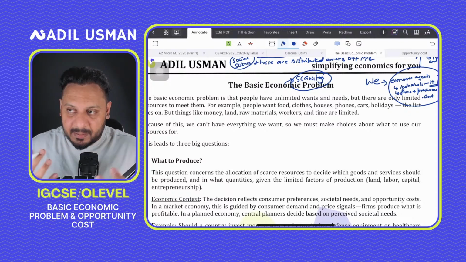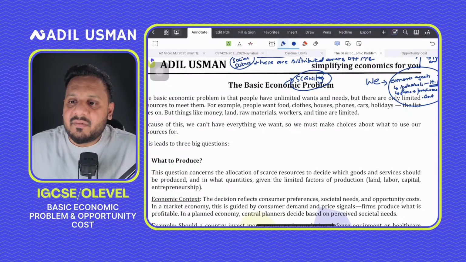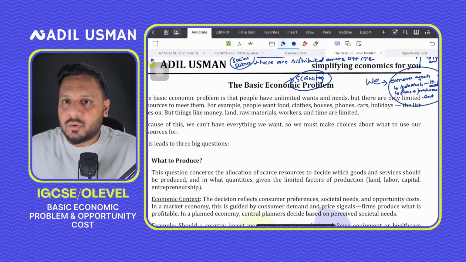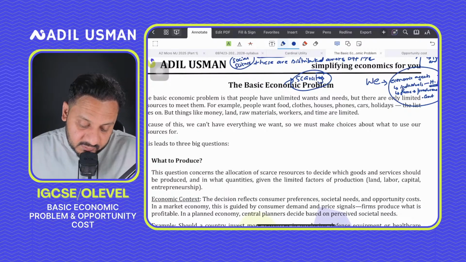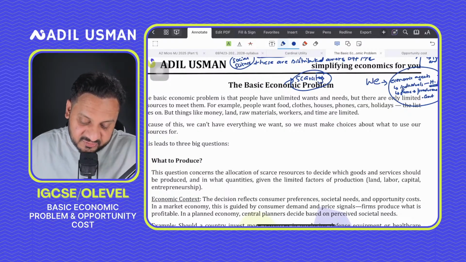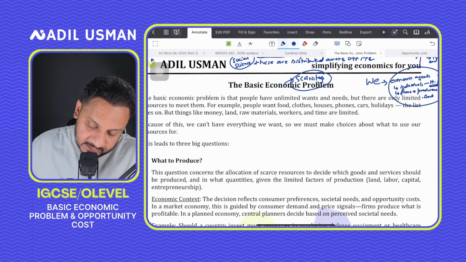So primarily, market economies would always end up having an income distribution that is not equal, right? There would be income and wealth inequality. And just like I've given this example, luxury cars are produced for high income earners, while public transport services are targeted at the general population, right?